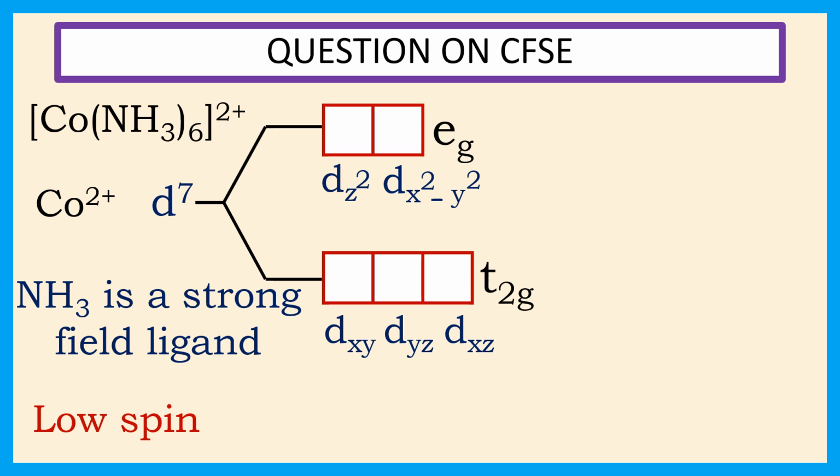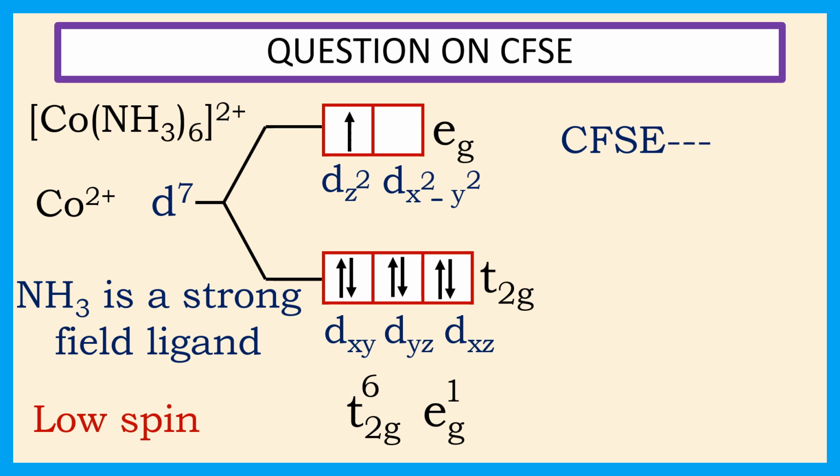The distribution of electrons is 1, 2, 3, 4, 5, 6 and 7. Therefore, the electron configuration is t2g6 eg1.